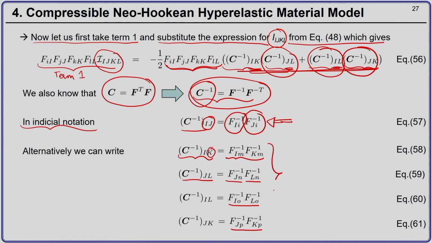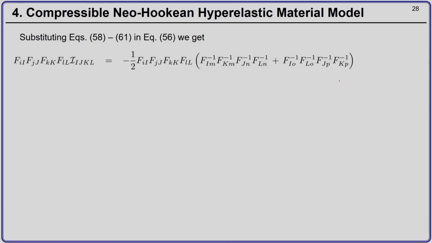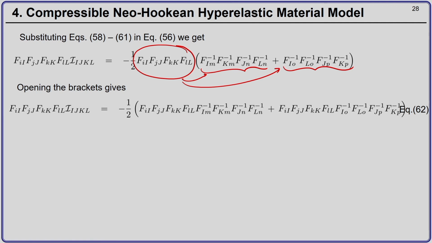Now, these four expressions for C inverse we can substitute in equation number 56. So, 58 to 61 we substitute in equation number 56 and then let us simplify. That is what we have substituted. Now, what we do is take these four deformation gradient tensors inside the bracket. We will open up the bracket and take these four deformation gradient tensors inside and then we will get this long expression.